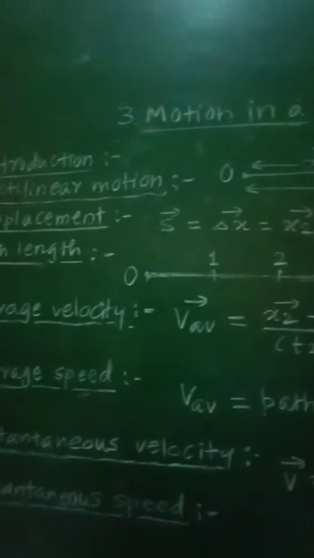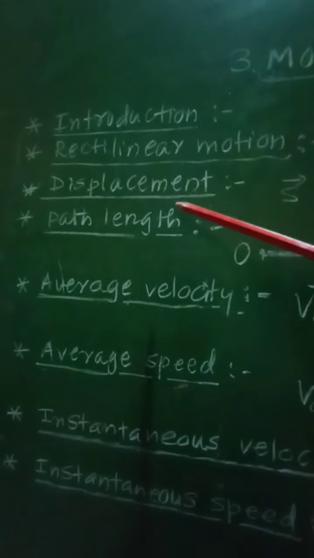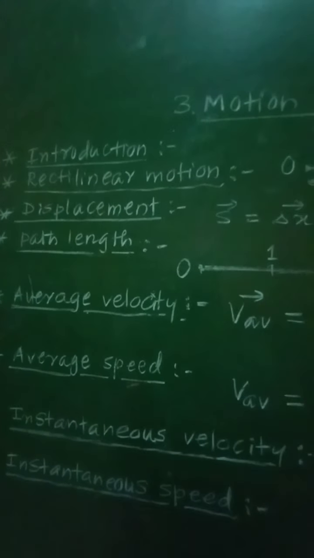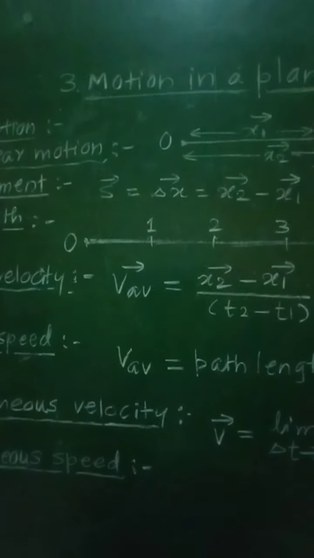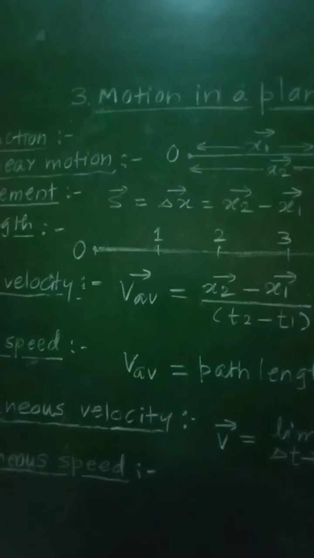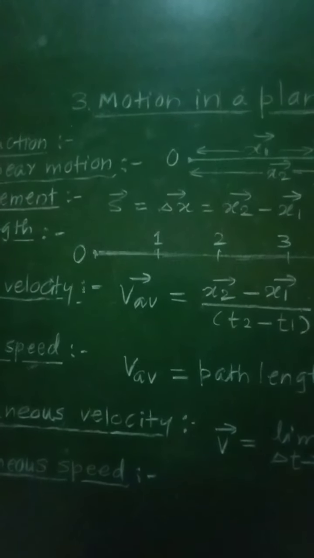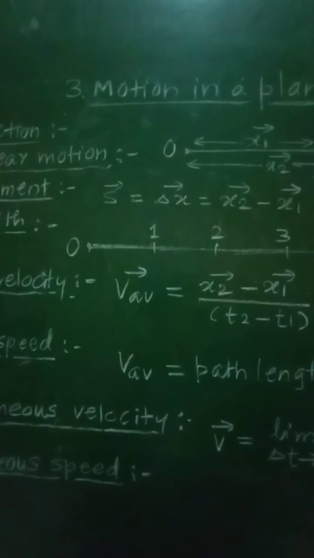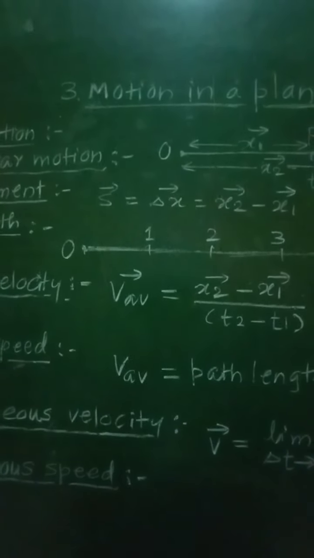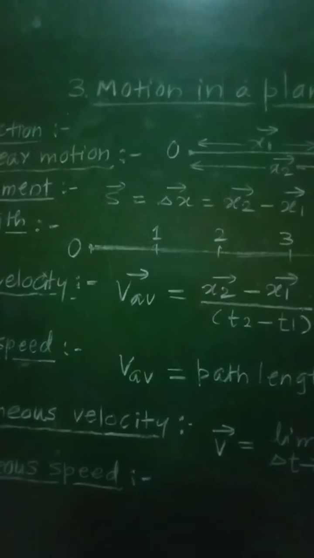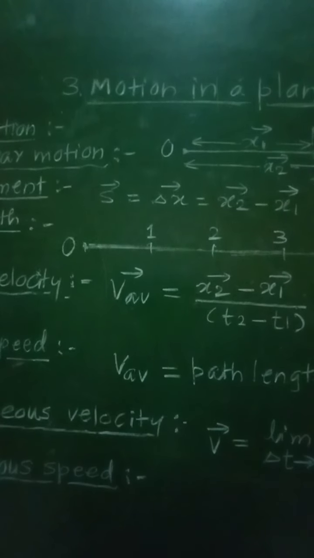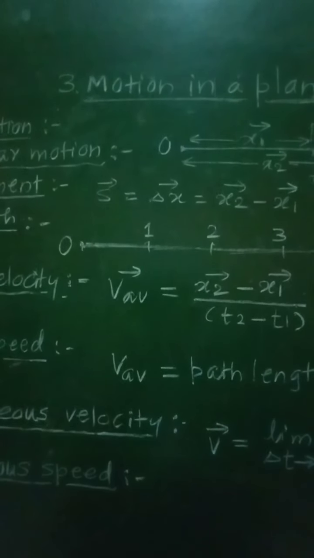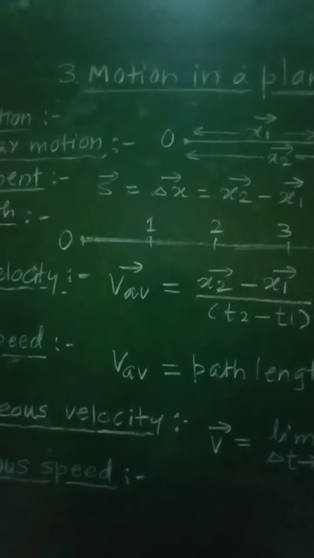The very first term is the displacement of that body. Now what is the displacement? Let us see. The displacement of the object between time intervals t1 and t2 is the difference between the position vectors of the object at the two different instances.